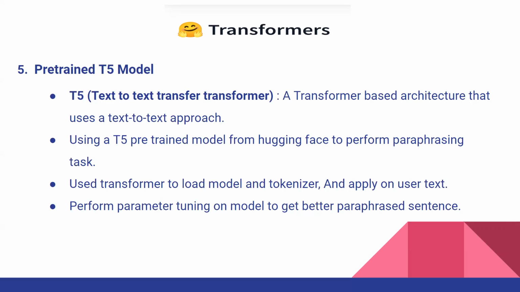T5 stands for Text to Text Transfer Transformer. It is a transformer based architecture, which is an encoder decoder model pre-trained on a multitask mixture of unsupervised and supervised tasks, and each task is converted into a text to text format. We used auto tokenizer to load the pre-trained model, and it does all the pre-processing the pre-trained model expects. It will output a dictionary that we can use in downstream code or pass to a model.